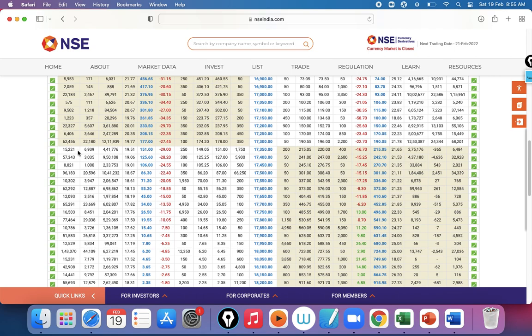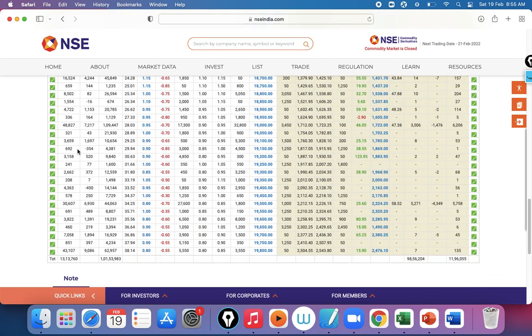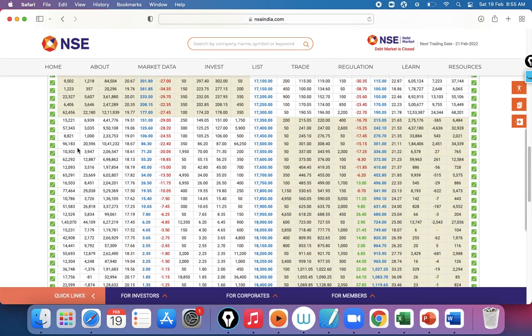What is the meaning of open interest? See, if call open interest is more, that means the market is in the favor of bears. Very important, which open interest. So if call open interest is very high, let's say here 17,500 has the highest open interest, that means a larger number of option sellers are sitting at 17,500. At any cost they will not allow the market to cross 17,500. That's the meaning of open interest.